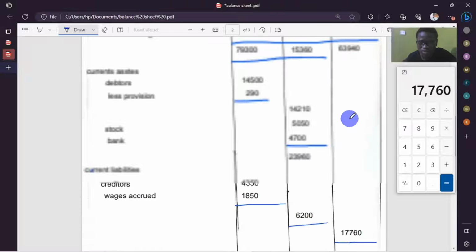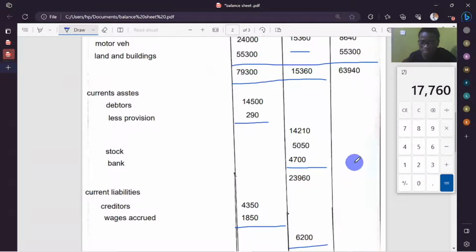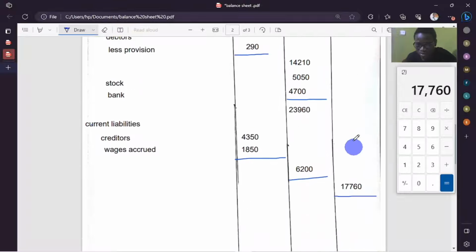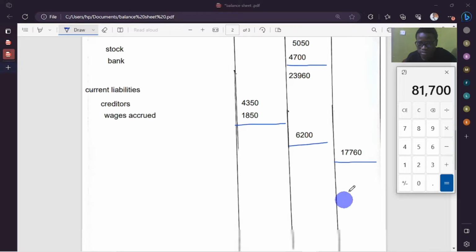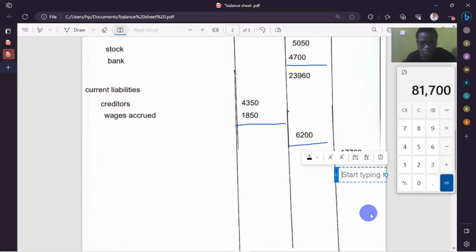Then from there, we're going to add the two. Don't subtract. The mistake that I used to make personally was to subtract these two, but you don't subtract them, you add them. So we're going to say plus 63,940. What are we getting? Our balancing figure is supposed to be 81,700. So that's our balancing figure.